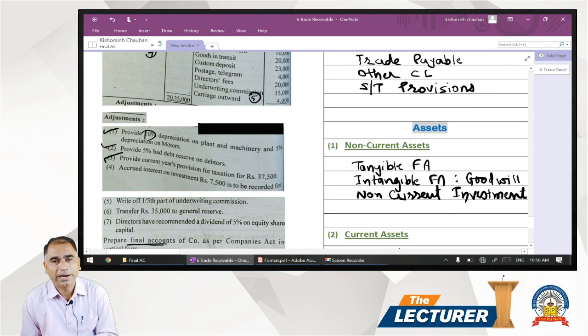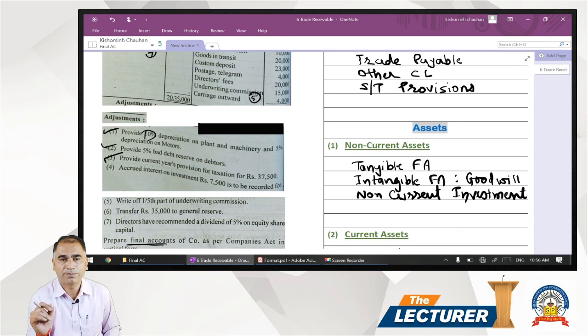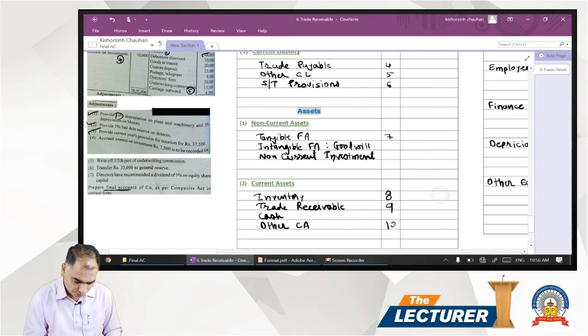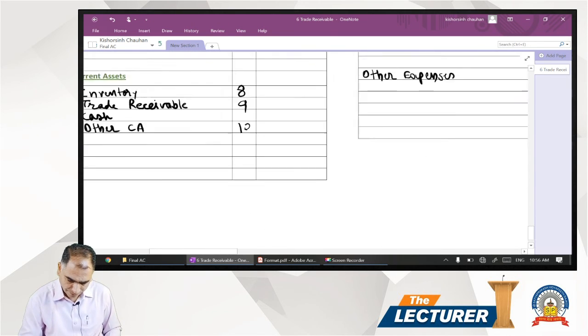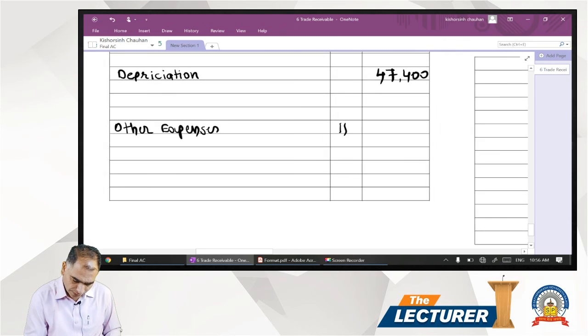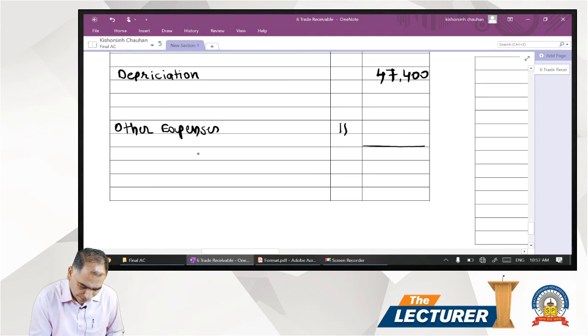What would the entry be? Entry would be P&L account debit to provision for taxation. So P&L account we have to debit, which means we have to charge it to the profit and loss account as an expense, 37,500. In the P&L, when we deduct all the expenses we get the profit before tax, popularly called PBT.